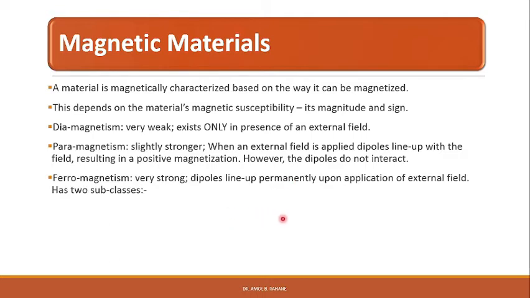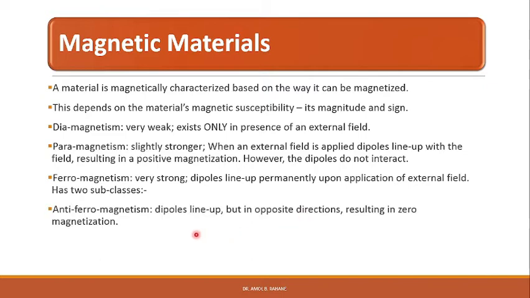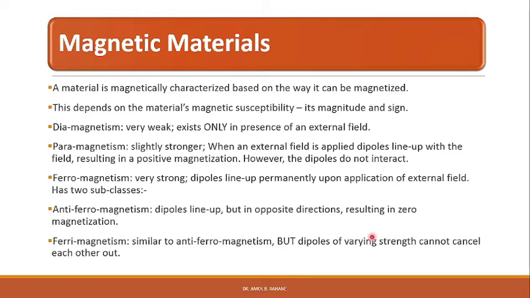Ferromagnetism, however, is very strong and the dipoles line up permanently upon application of an external field, and it has two subclasses: antiferromagnetism, where dipoles line up but in opposite directions, resulting in zero magnetization, and ferrimagnetism, similar to antiferromagnetism but dipoles of varying strength cannot cancel each other out, and therefore some magnetization remains.